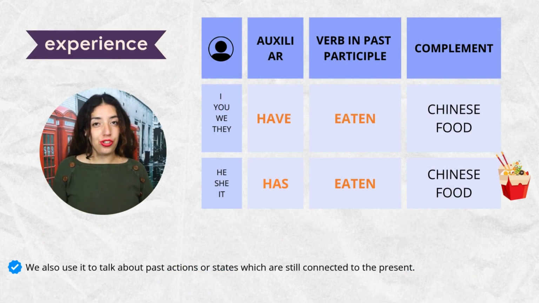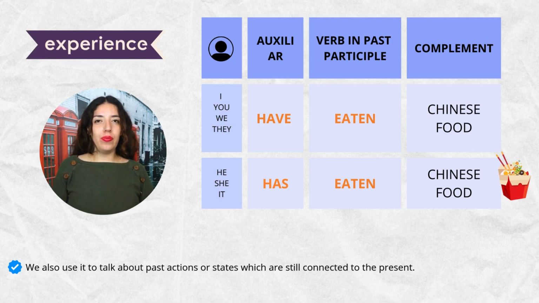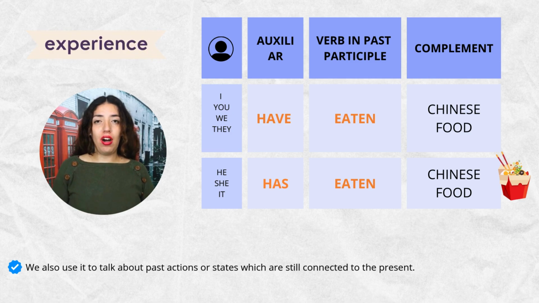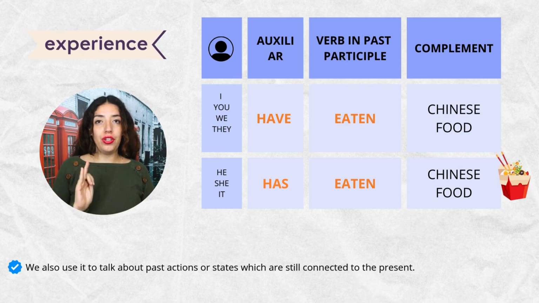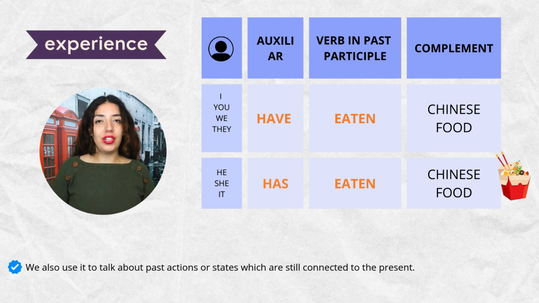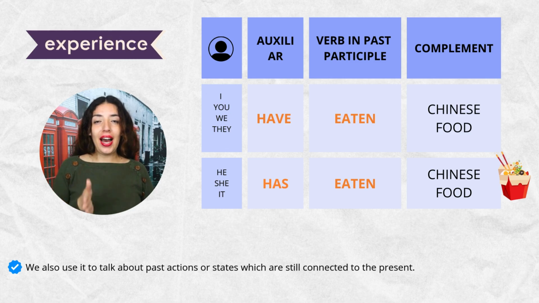If you pay attention to the structure, you can see that when we want to express our experiences, we need two very important things. First, an auxiliary. If your subjects are she, he, and it, your auxiliary will be has. But if you have I, you, we, and they, your auxiliary is have. After have or has, we also need the verb in the past participle form. I have eaten Chinese food. Can you see?